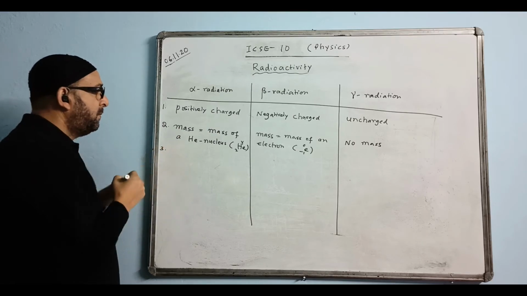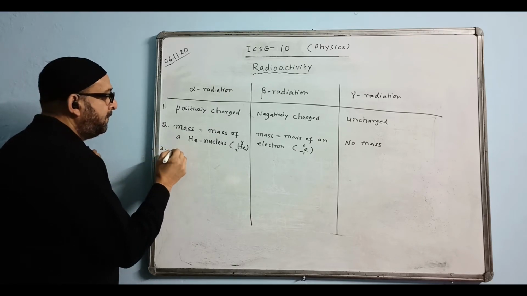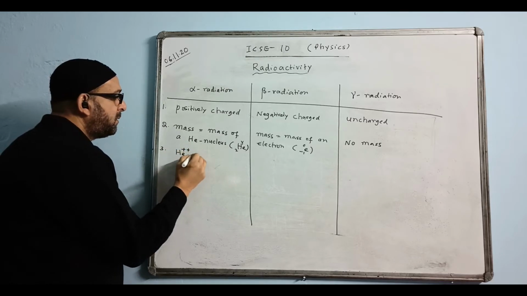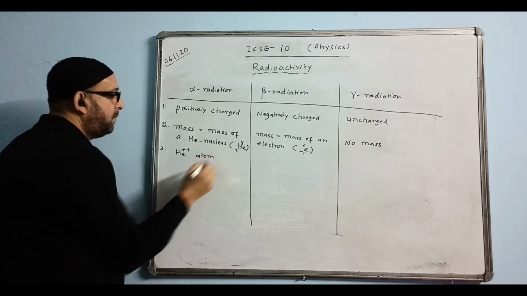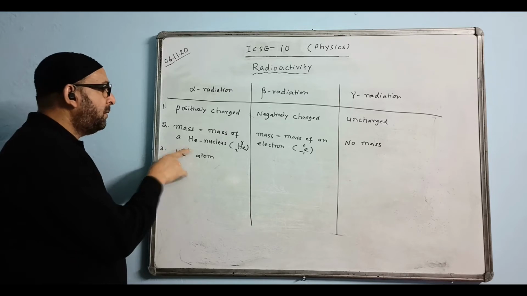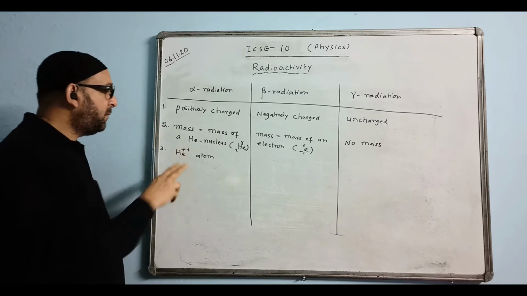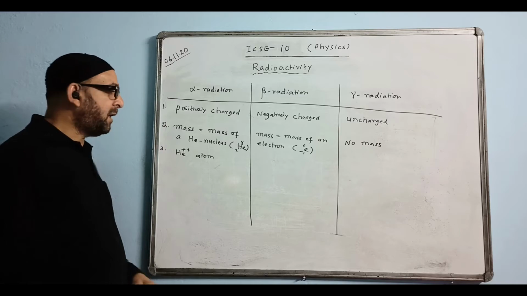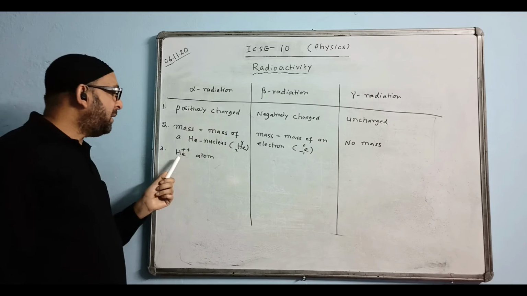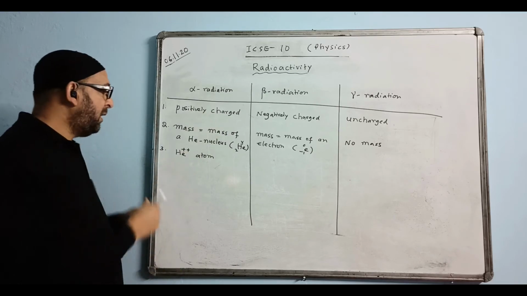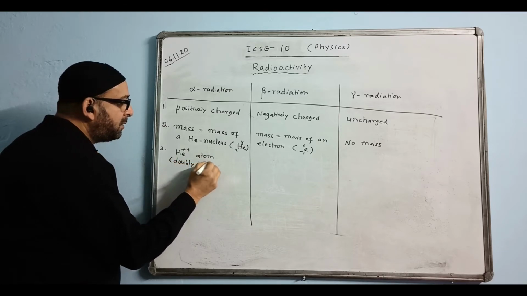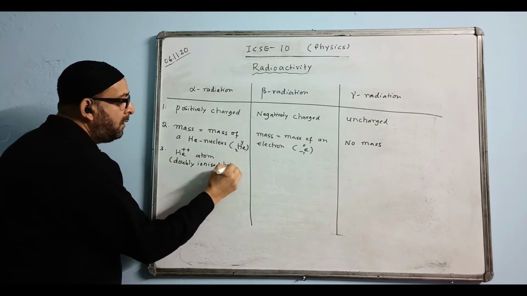Third one, it is helium plus atom. Alpha radiation is the same as helium double ions, 2 positive ions, or 2 positive charges it contains. What is alpha radiation? It is a doubly ionized helium atom. We call it doubly ionized. You can write here doubly ionized helium atom.